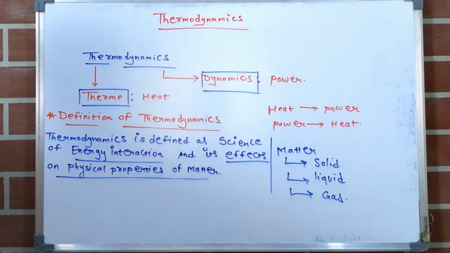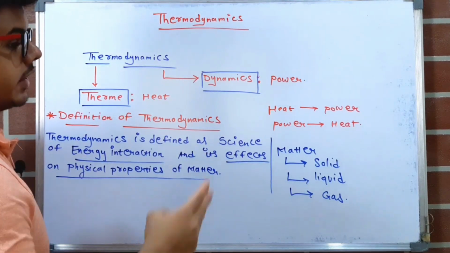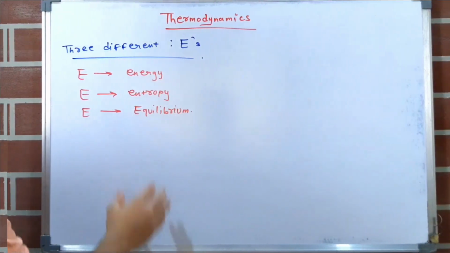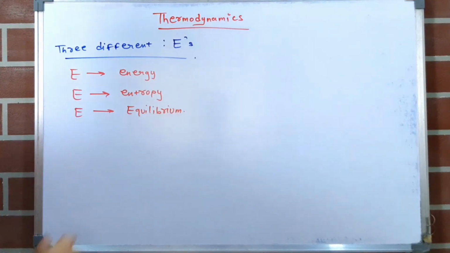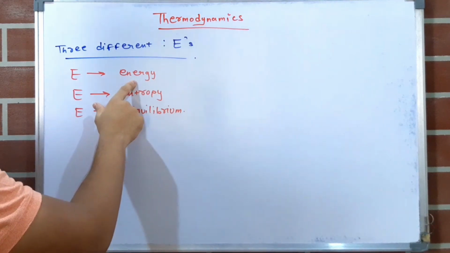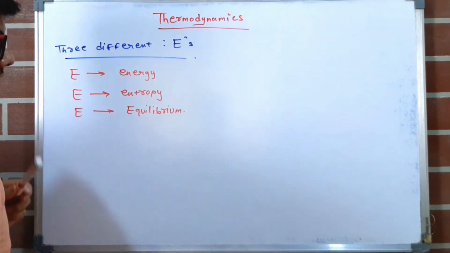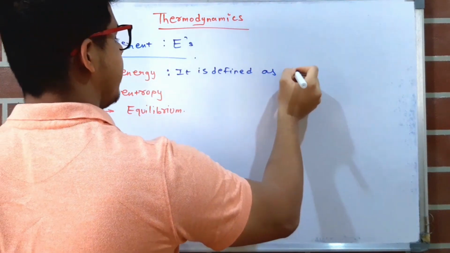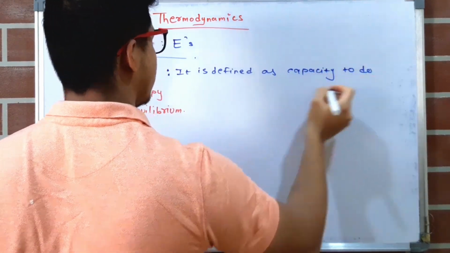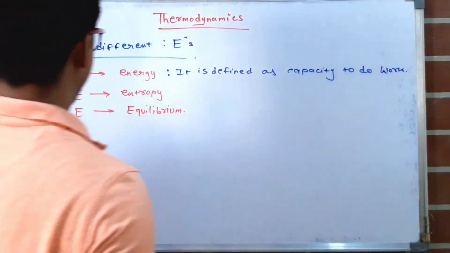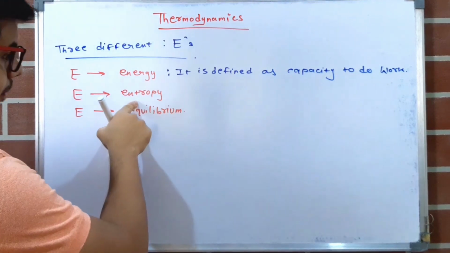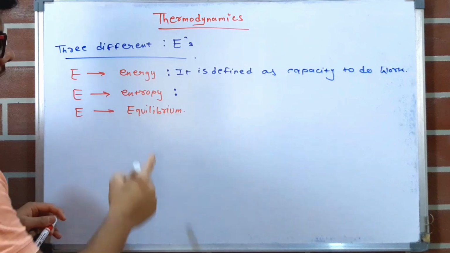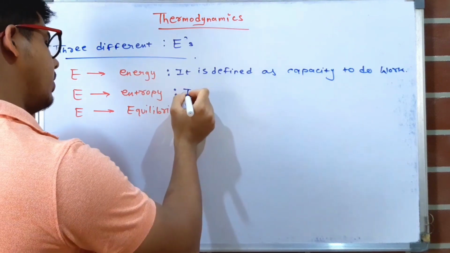Now in thermodynamics we will study three different E's. First E is of energy. So what is energy? It is the capacity to do work. Now second E is of entropy. Entropy means, I will say briefly, it is the measure of randomness.